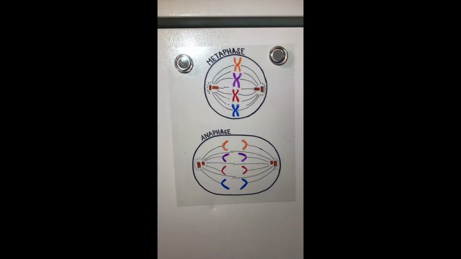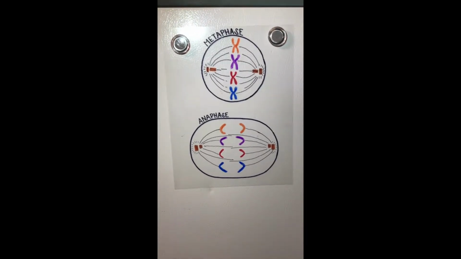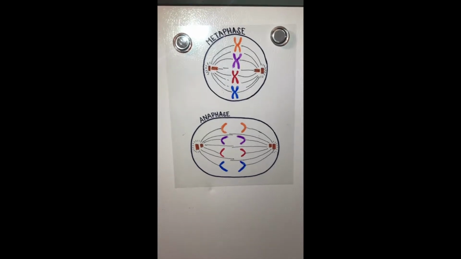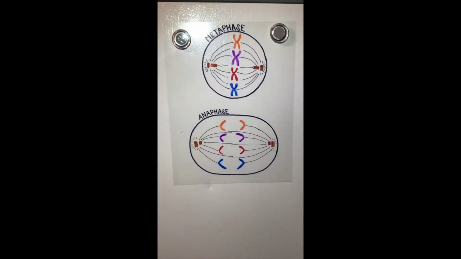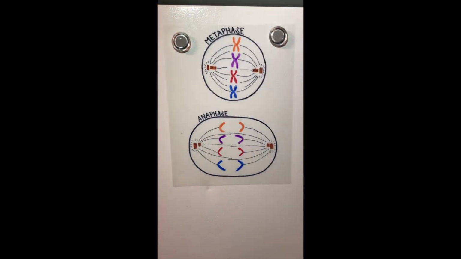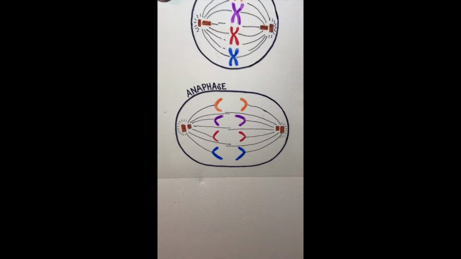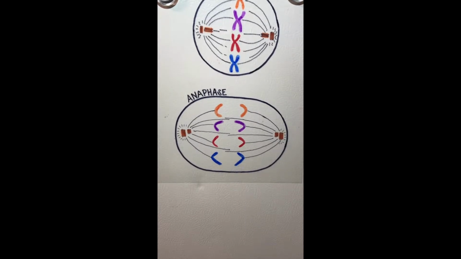The spindle has captured all the chromosomes in this phase and lined them up at the middle of the cell, ready to divide, which is this line right here. At this stage, the two kinetochores of each chromosome should be attached to microtubules from opposite spindle poles. Before proceeding to anaphase, which is this one over here, the cell will check to make sure that all the chromosomes are at the metaphase plate with their kinetochores correctly attached to microtubules.